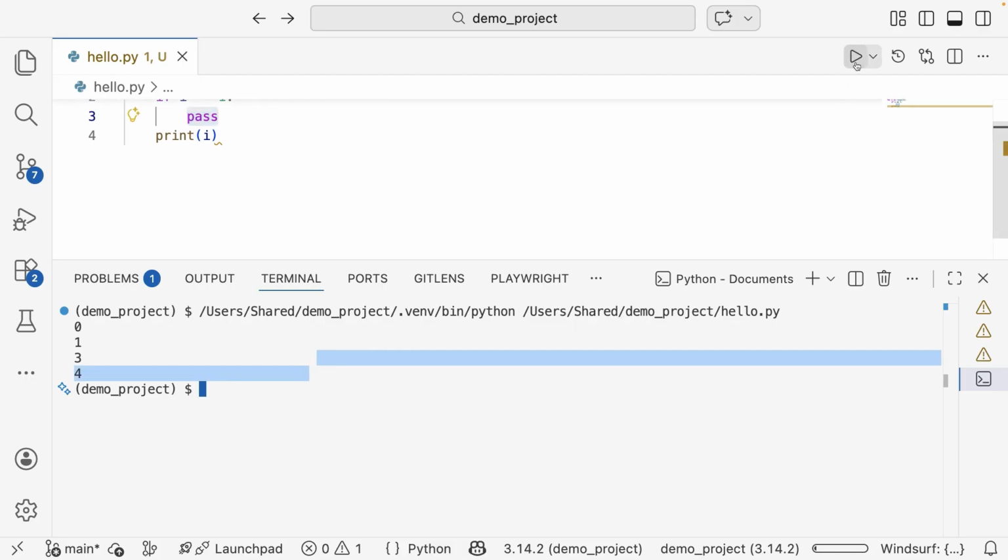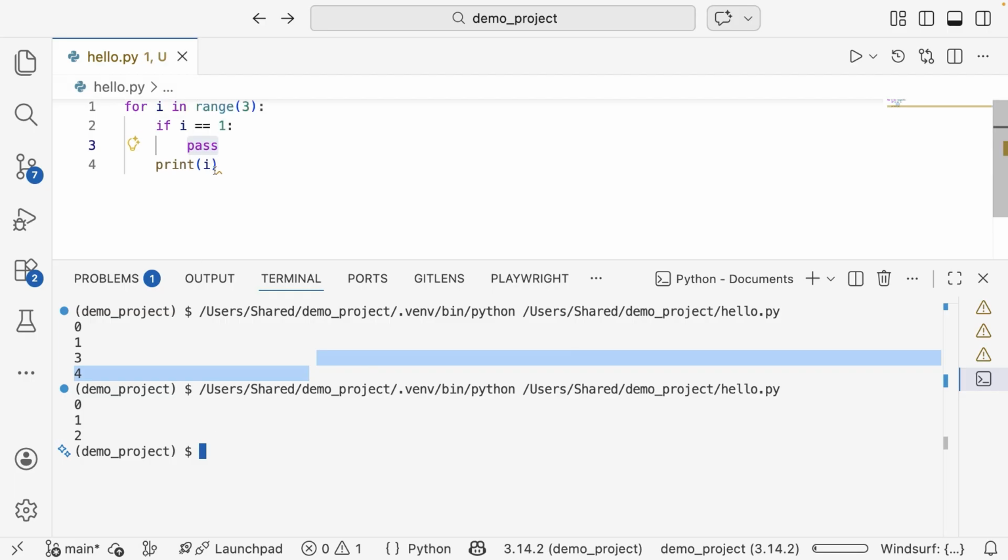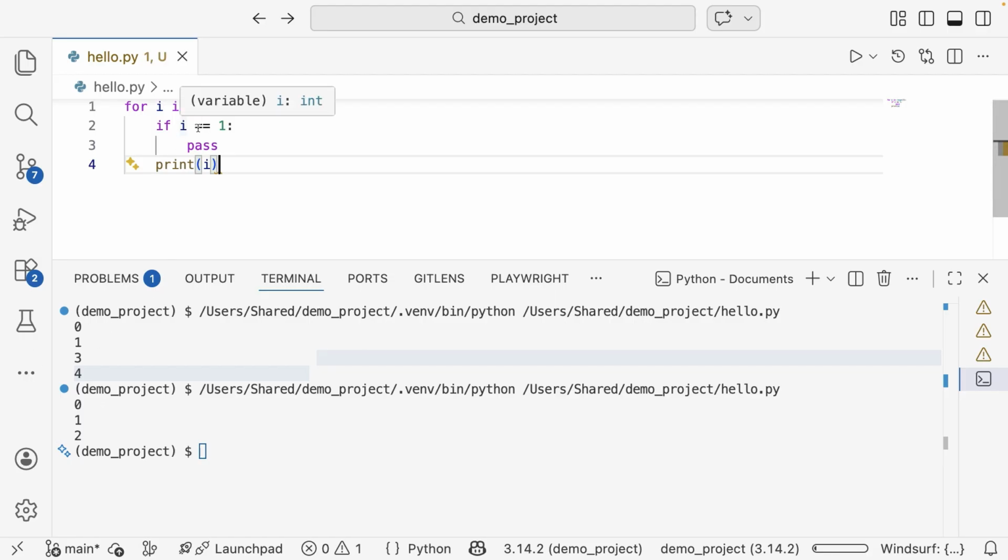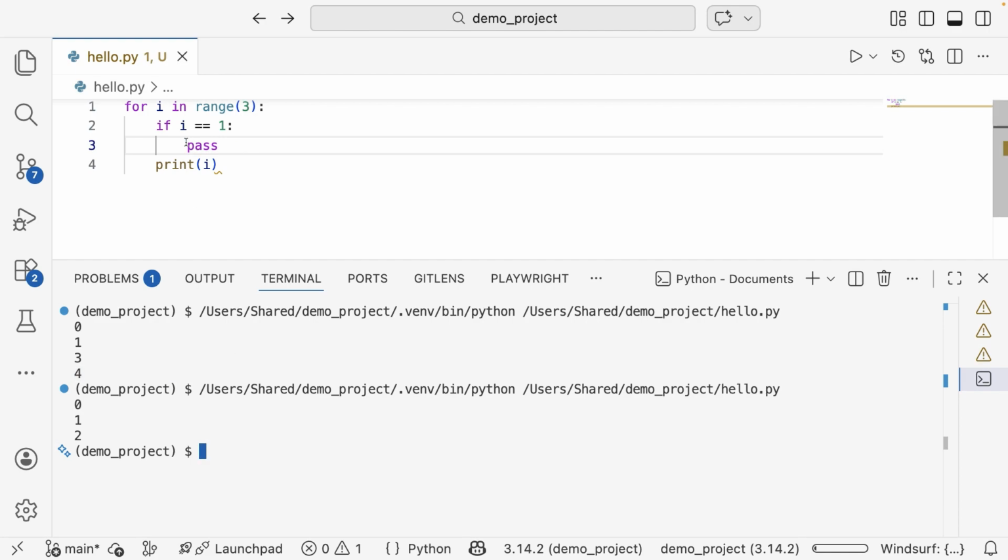In this demo, if you run this script, it's going to skip printing this when i equals 1. It's not doing anything, and it's not giving any syntax error. It's just going to pass. In the future, if you want to add 2 or 3 lines of code here, you can come back later and implement them. But for now, you just have a placeholder like pass. So the program is not going to complain or error out. It's going to run perfectly fine.